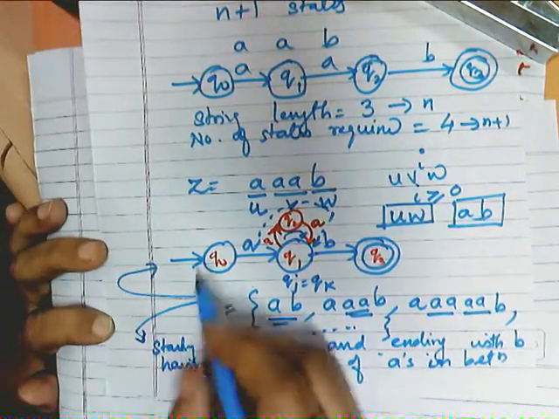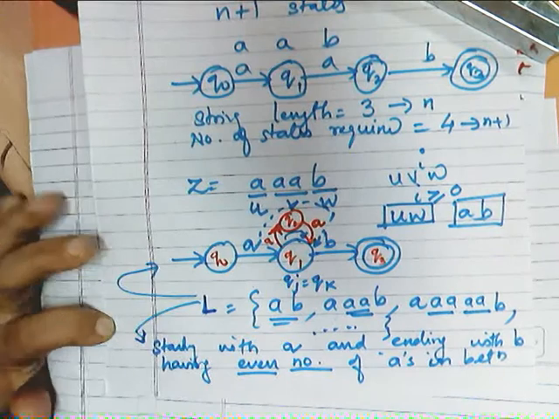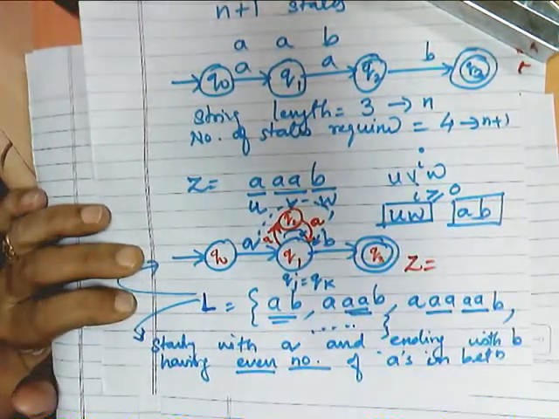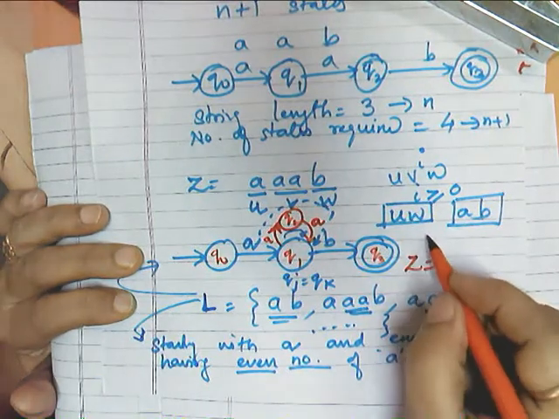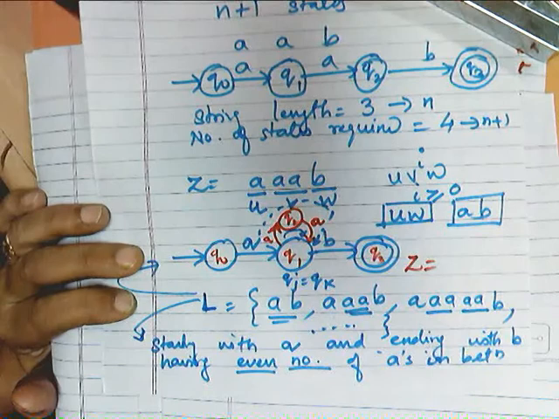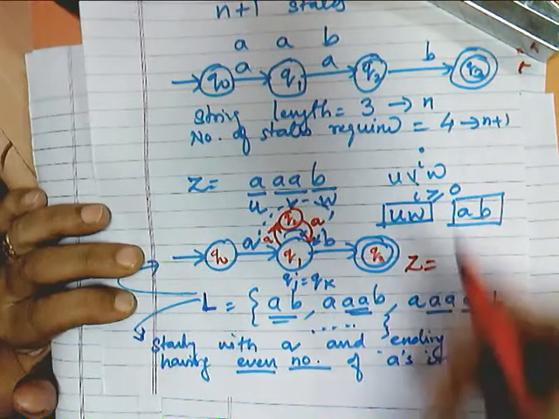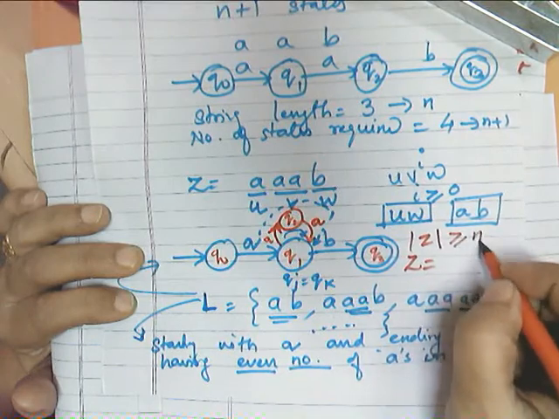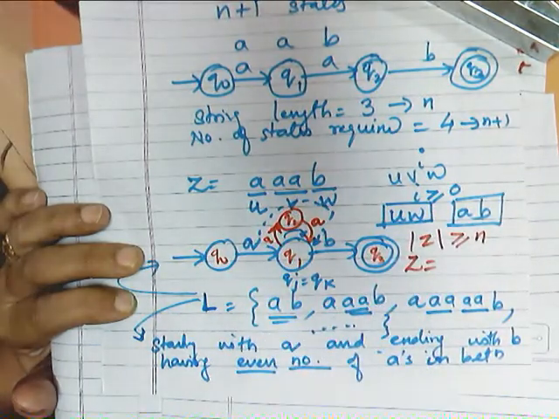So for this language, what will be my Z, since the definition is different? What is the definition? Z is a sufficiently long string such that its length is greater than or equal to n. So what will be the n for this particular language?